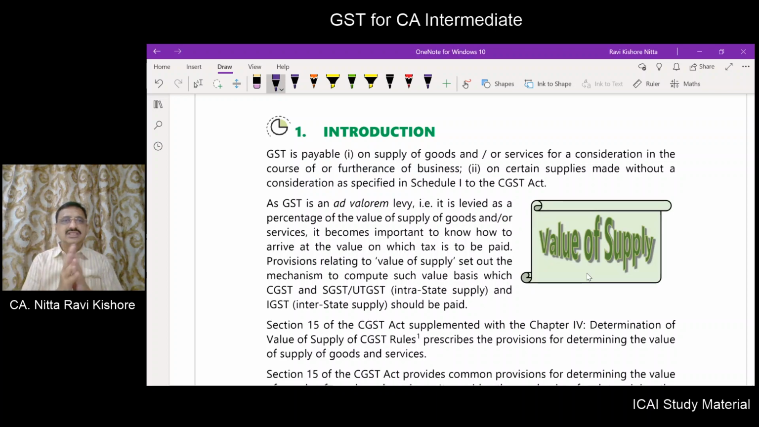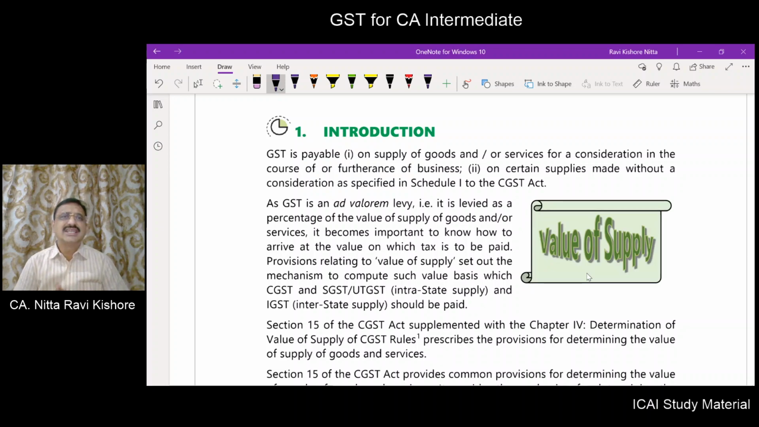Now, GST is payable on supply. Supply of what? Goods and or services. The supply is to be made for a consideration. It should be made in the course or furtherance of business. However, certain supplies, though they are not made for consideration, will also be treated as chargeable to GST. Those instances are given to us in Schedule 1 of the CGST Act, which we have already understood in our second chapter or something like that.